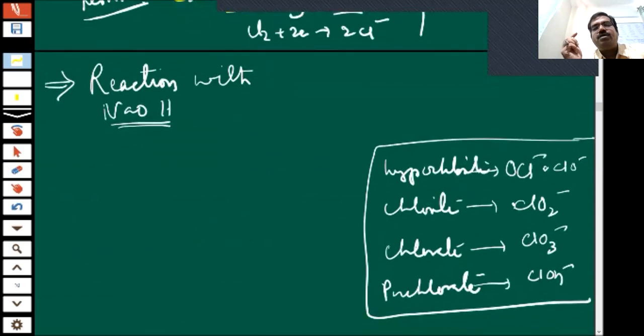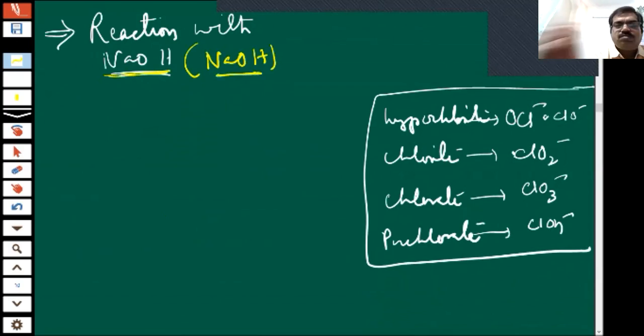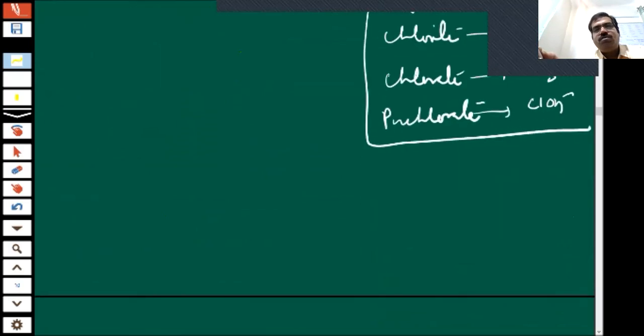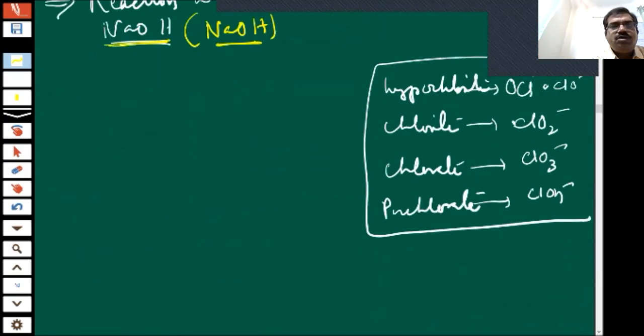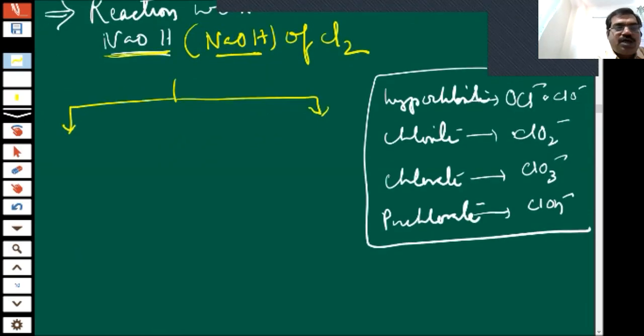Now the reaction with NaOH, sodium hydroxide. In sodium hydroxide also, children, we have to take care. Again, two parts are there. Reaction of NaOH with what? Chlorine. So it depends upon the condition.